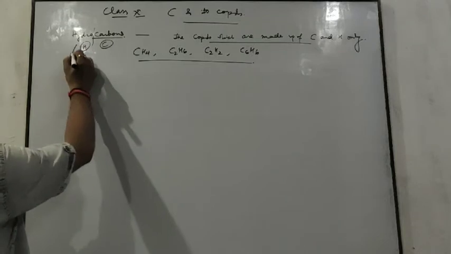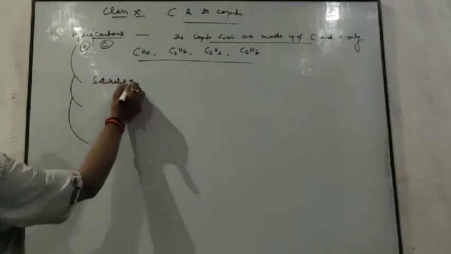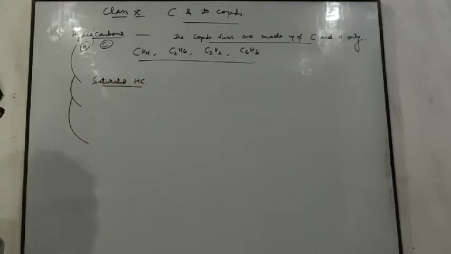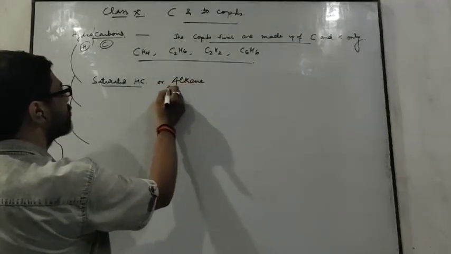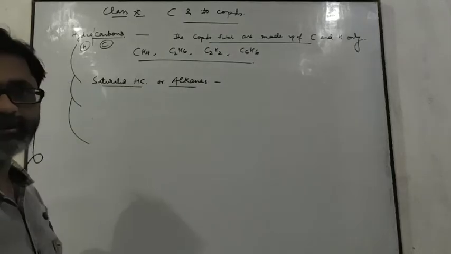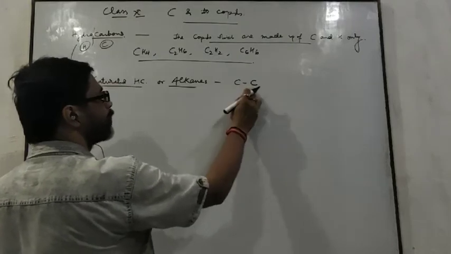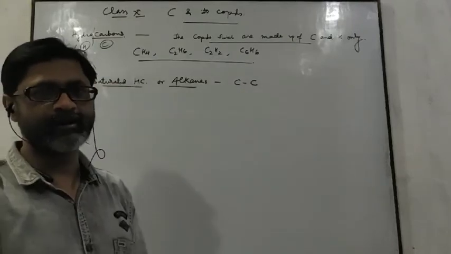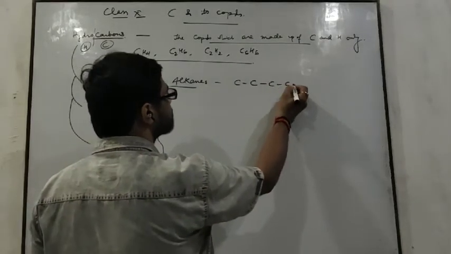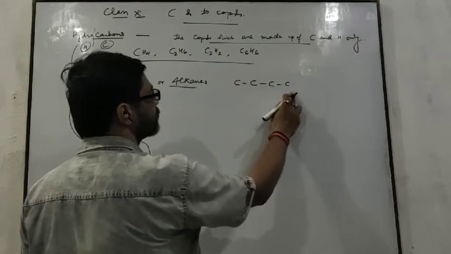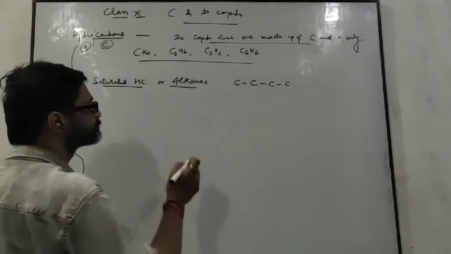Hydrocarbons can be categorized in three groups. The first one is saturated hydrocarbons, or you can say alkanes. What are alkanes or saturated hydrocarbons? Those hydrocarbons in which a single bond is present between all the carbon atoms. They form a long chain of carbon, and only single bonds are present between all the carbon atoms. They are called saturated hydrocarbons or alkanes.